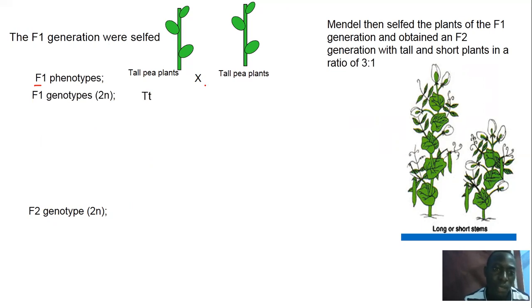So we shall have the F1 phenotype giving you tall P with tall P. And never forget to put this X because it means they are mating. So you are mating tall P's with tall P's. And then how does the genotype look like? The F1 genotype will be heterozygous tall. That is, the alleles are not the same, they are not similar. So you have a capital and a small allele, capital and small allele. And you're crossing them, that means they are mating.